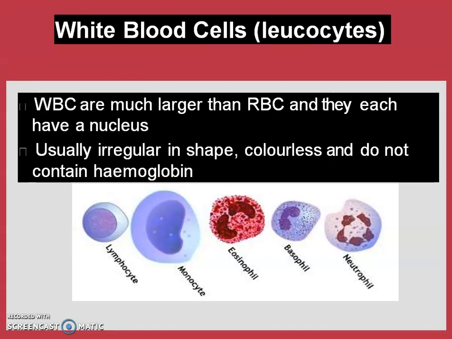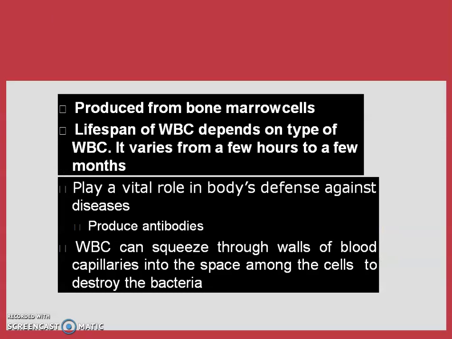Then come to the white blood cells. The white blood cells are larger than the RBCs, and they each have a nucleus. So they all have a nucleus. You can see the lymphocytes, monocytes, eosinophils, basophils, and neutrophils. This we have read in 9th class. They are usually irregular in shape, colorless, and do not contain hemoglobin. They are also produced in the bone marrow. The lifespan of WBC depends on the type of WBC. It varies from a few hours to a few months.